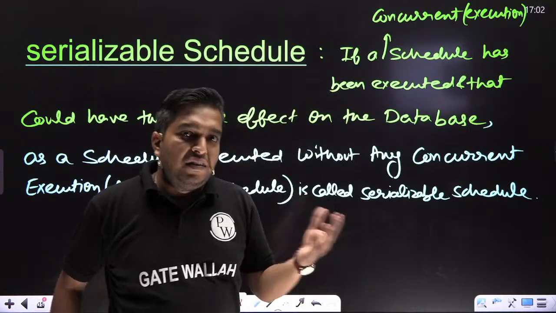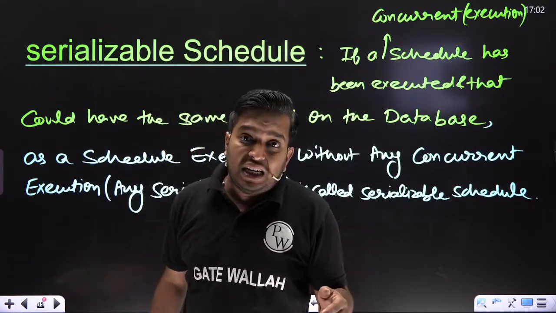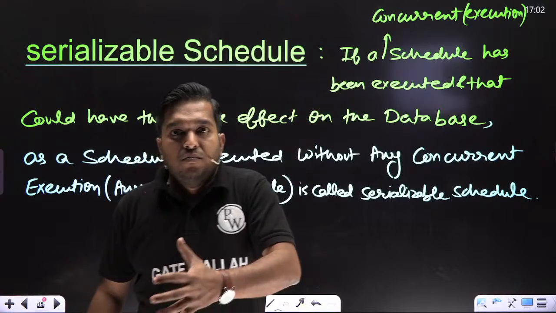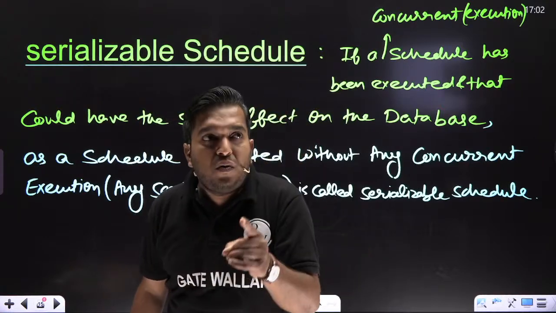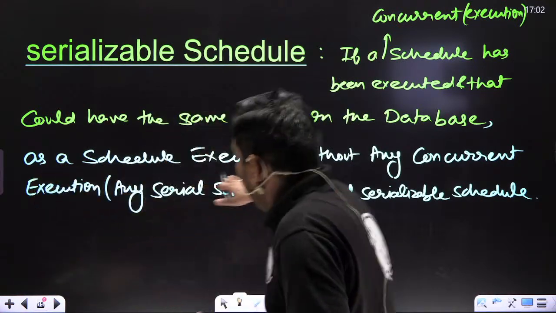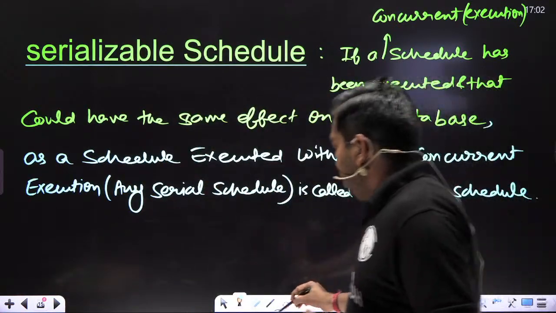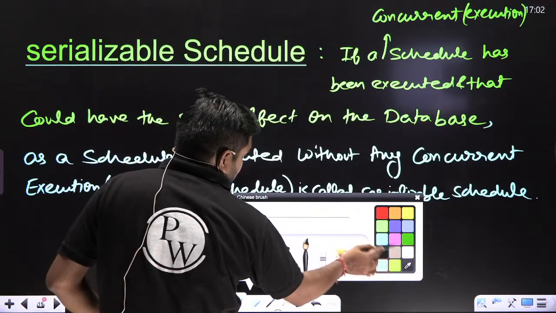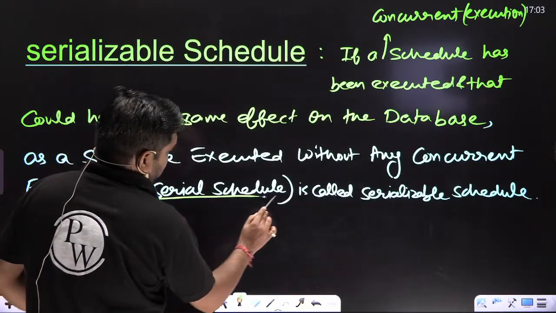I will speak in English. When I run a concurrent schedule, a concurrent execution, it has an effect on the database as a schedule executed without any concurrent execution.